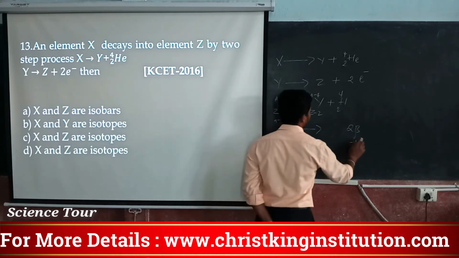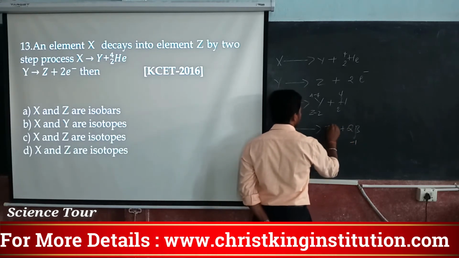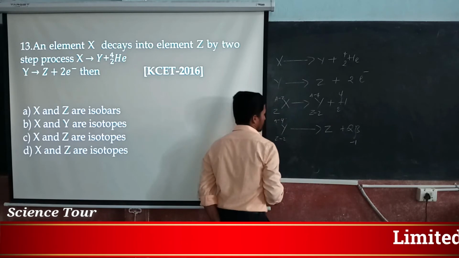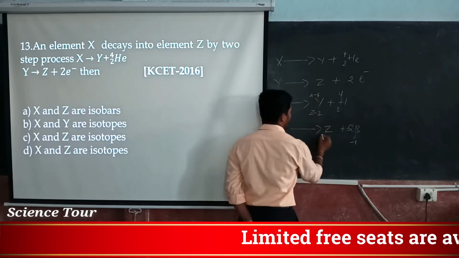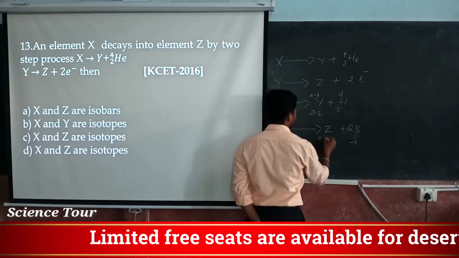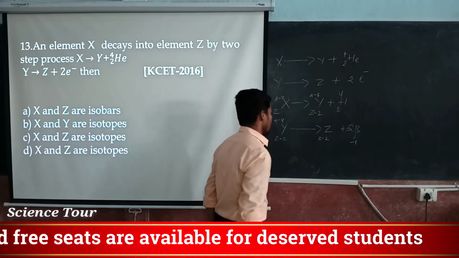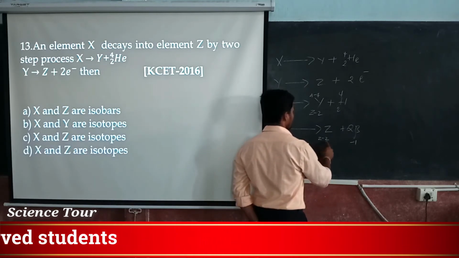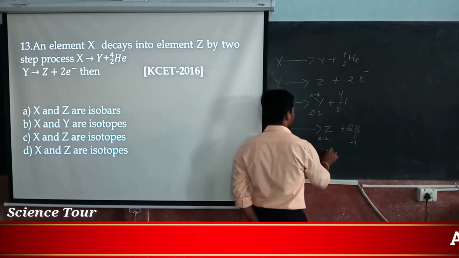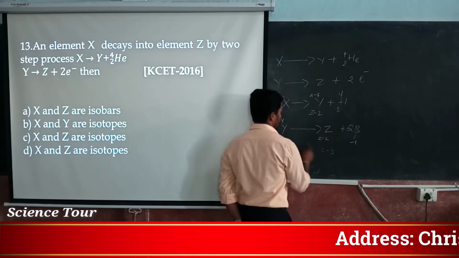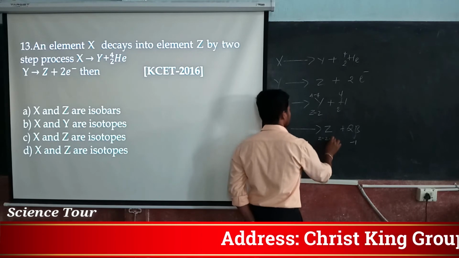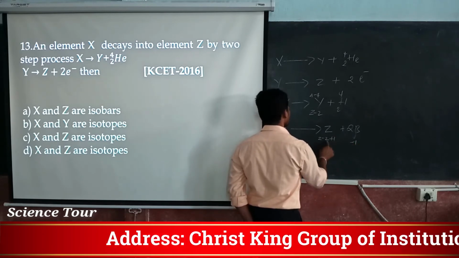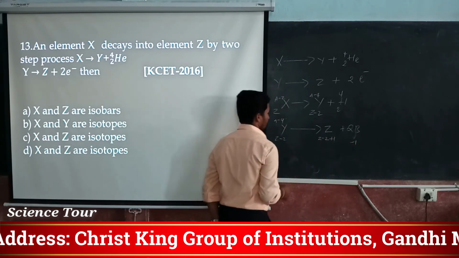This and this have to balance. Z minus 3 would not balance, so you must write plus 1, so it will cancel and this remains the same.